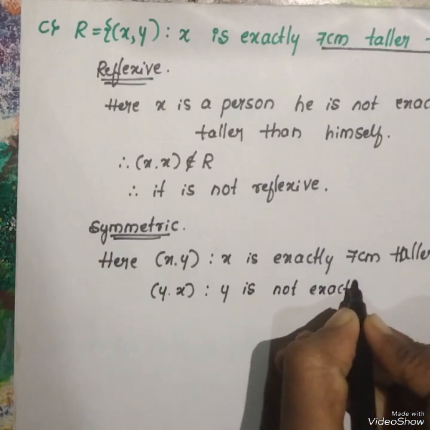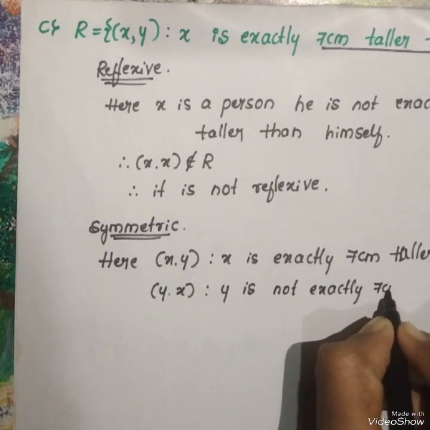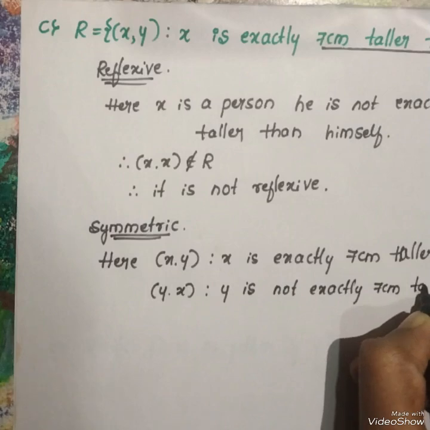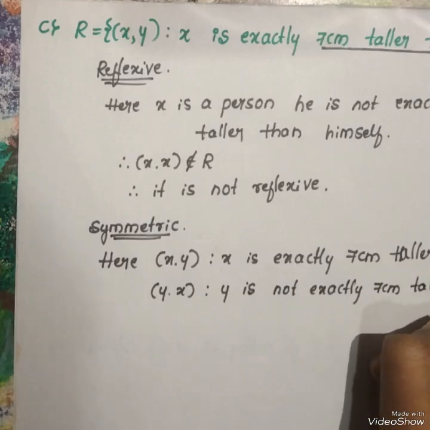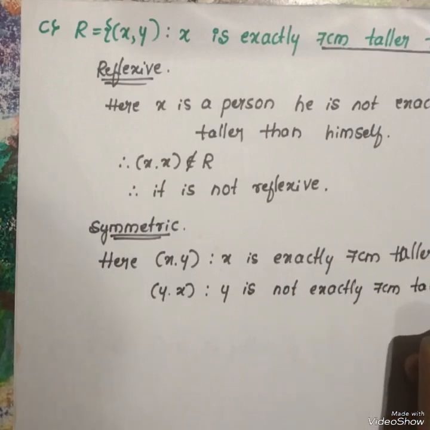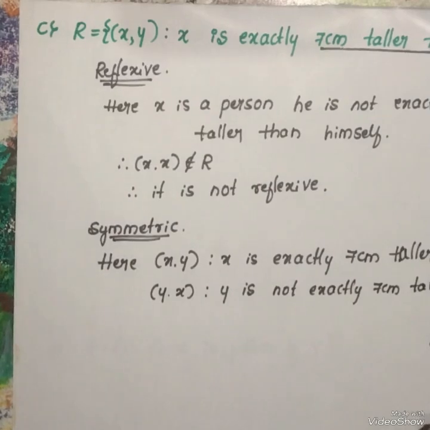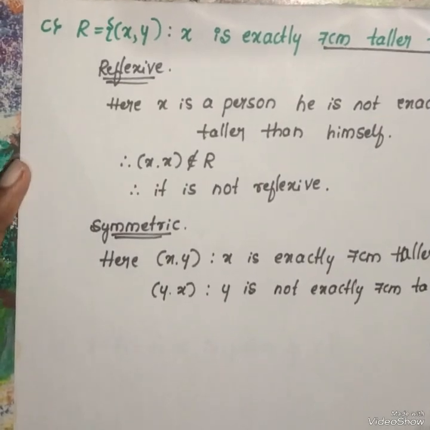Now, similarly, for y comma x, y is not exactly 7 centimeter taller than x, because y's height becomes 130 centimeter and x's height becomes 137. Again, here x is the larger height.